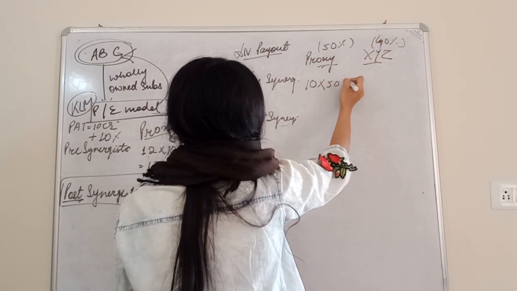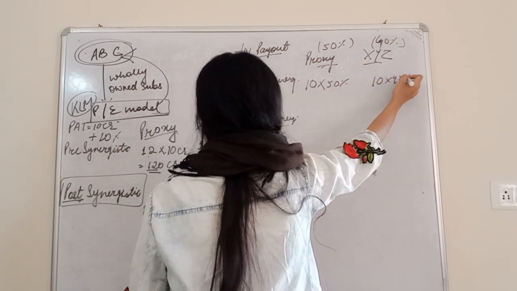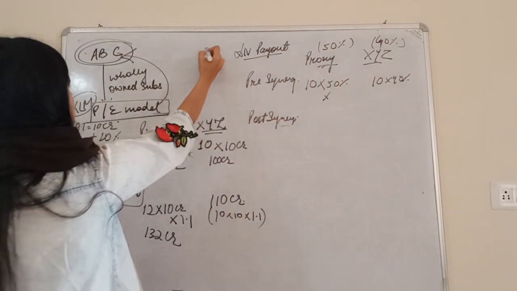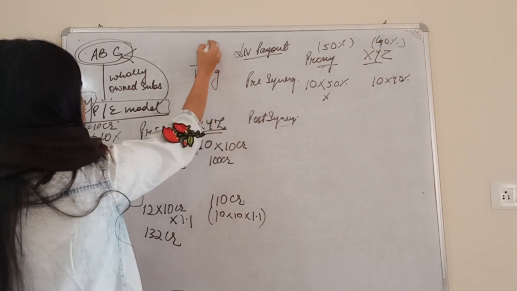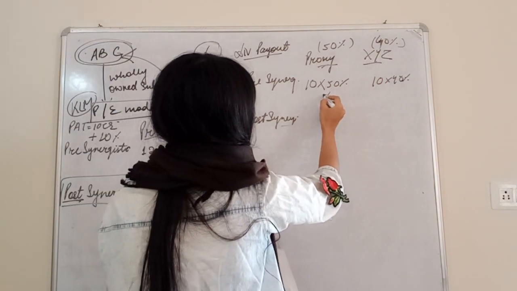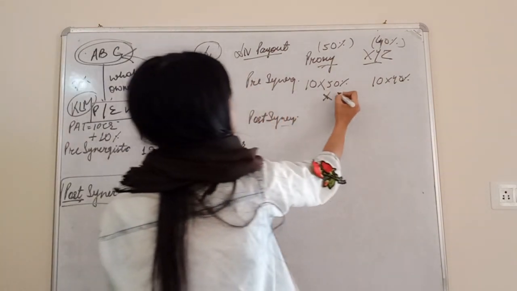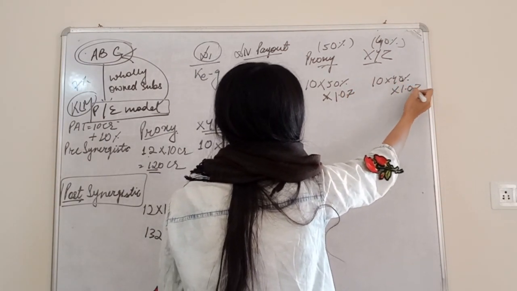Multiplied by 50% here and 10 multiplied by 40% here. But this is the dividend valuation model, and the formula is D1 by KE minus G. D1 is for after 1 year, so we have to multiply by the growth factor. Growth is given as 7%, so we multiply by 1.07, and here also by 1.07.